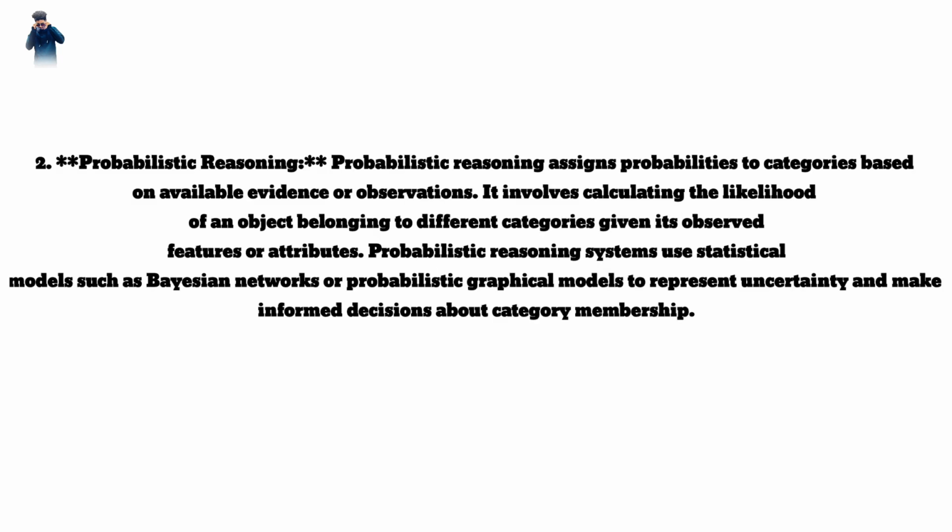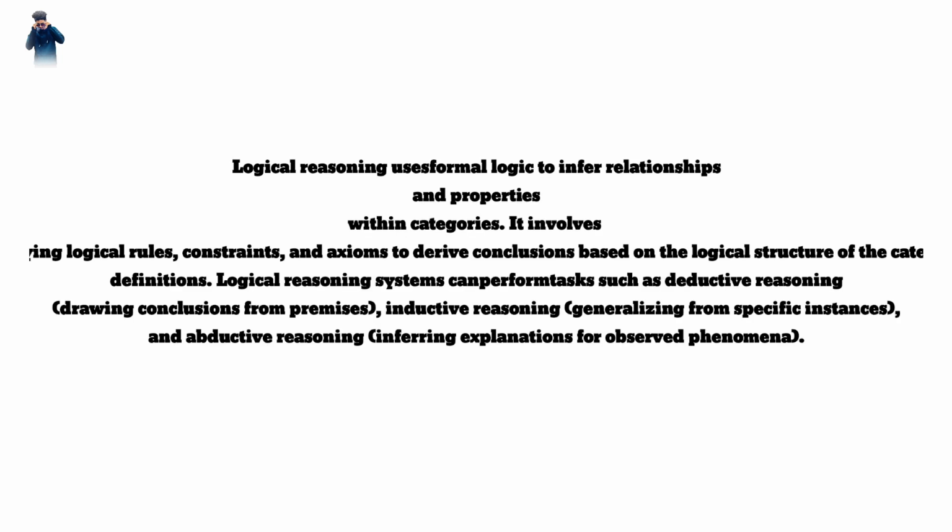2. Probabilistic reasoning. Probabilistic reasoning assigns probabilities to categories based on available evidence or observations. It involves calculating the likelihood of an object belonging to different categories given its observed features or attributes. Probabilistic reasoning systems use statistical models such as Bayesian networks or probabilistic graphical models to represent uncertainty and make informed decisions about category membership.